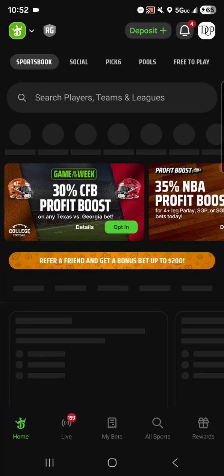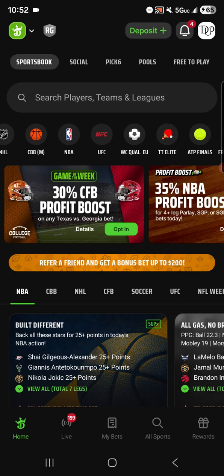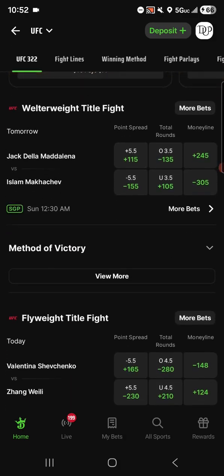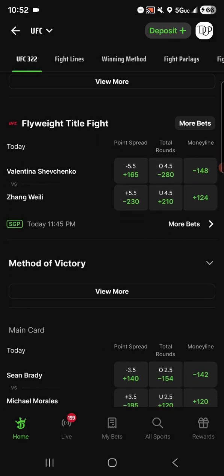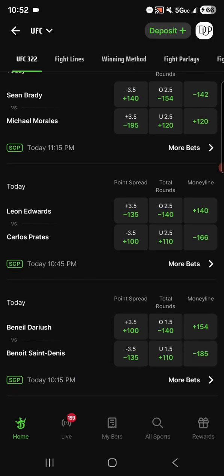So I'm going to go back to my home screen here, and right up at the top in DraftKings, I can see in my tab, I have a UFC link. So I'm going to click on that. And right here in these tabs, I'm moving the bar so you can see it. We're already on UFC 322, so I'm just going to scroll down to find my fight. And I know the Prates fight is lower in the main card. So here we are. Leon Edwards going against Carlos Prates, right in the middle of our screen here.